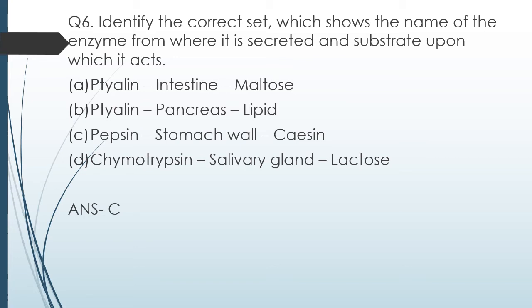Now in questions like this one, where many things are to be studied at once, try to restrict yourself to one or two things. Like the question asked about enzyme and the source it is secreted from. So if you look at ptyalin, pepsin and chymotrypsin, you don't even need to move on to the substrate. By just seeing the source, you know which one is the correct answer. Ptyalin, it is a salivary enzyme. So first two options go right over there, right? Chymotrypsin, it is not secreted from salivary gland. So option D is also incorrect. So you don't even need to see the substrate. So that way you can increase your speed and save time in questions like this.